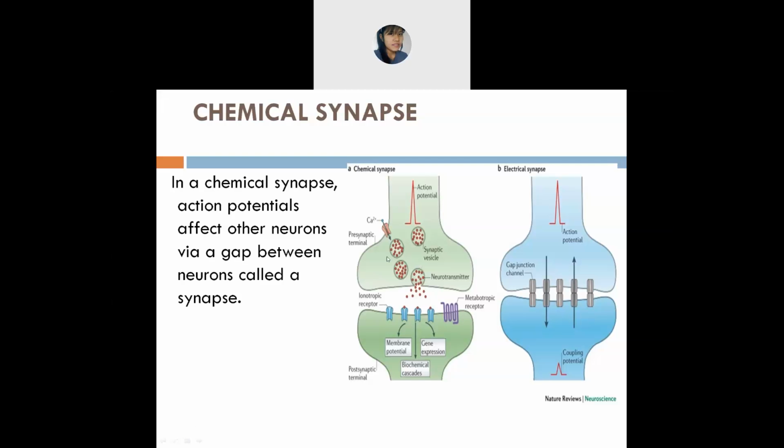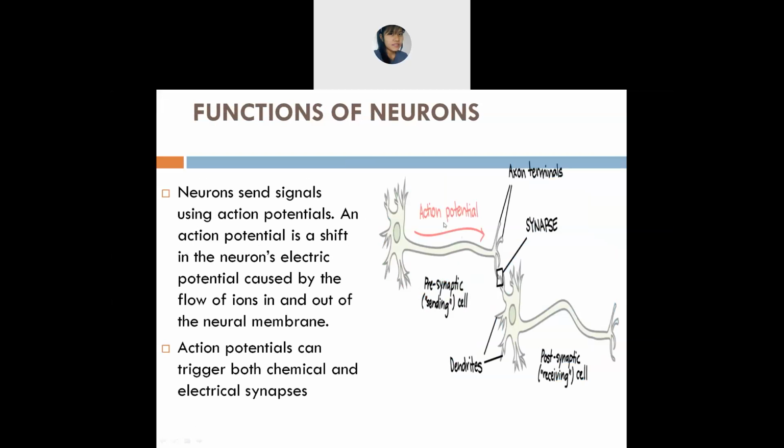In this chemical synapse, now what you will get here is a gap between two neurons. I've already said that there are 100 billion neurons, but out of these, we are just talking about two neurons now. This is one neuron, and this is another neuron.